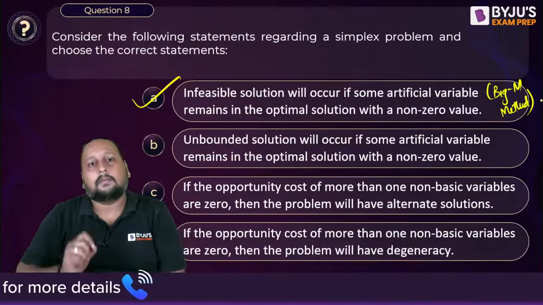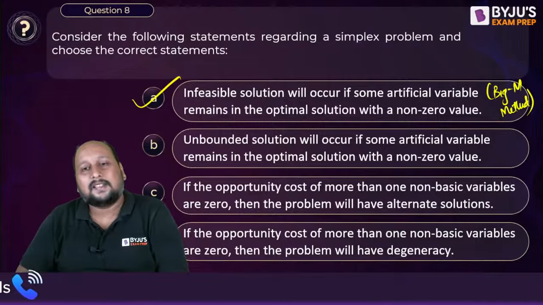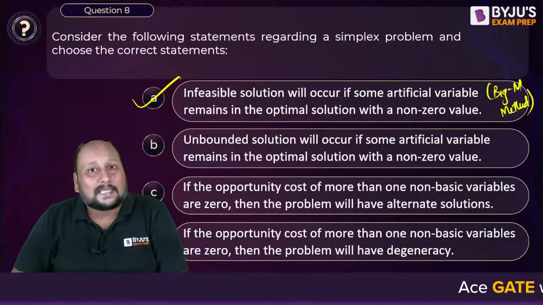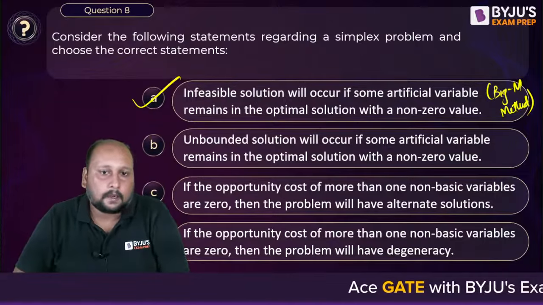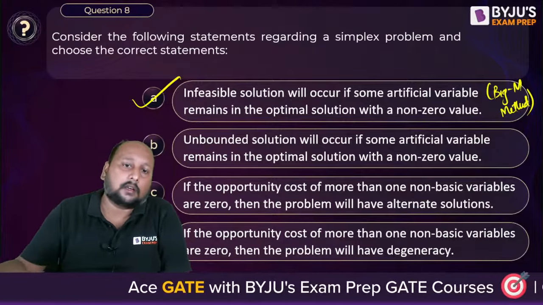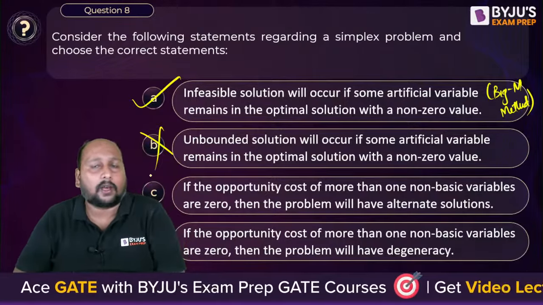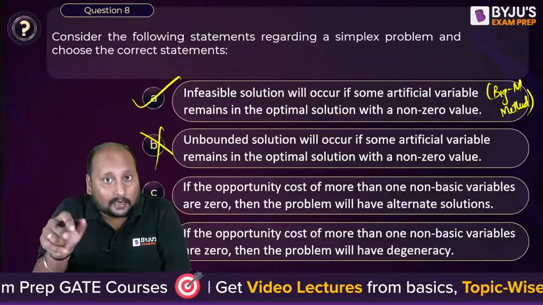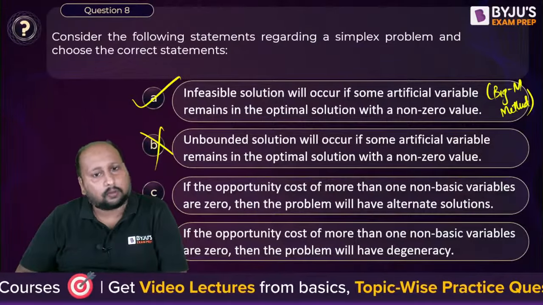In simplex problem, your solution will not be feasible if your artificial variable is present as a basic variable having a non-zero value, right? Unbounded solution will occur if artificial variable remains in optimum solution. This is not correct. For unbounded solution, what do we have to have? The theta value, replacement ratio, should be either negative or infinity. Okay, so B is incorrect.